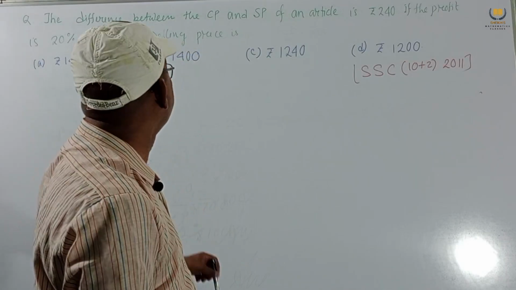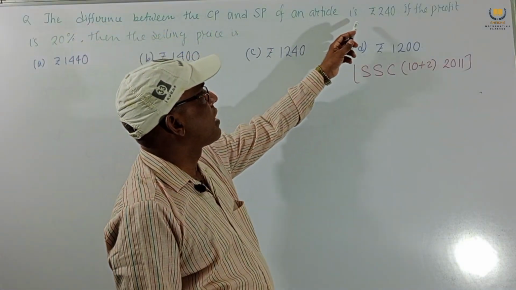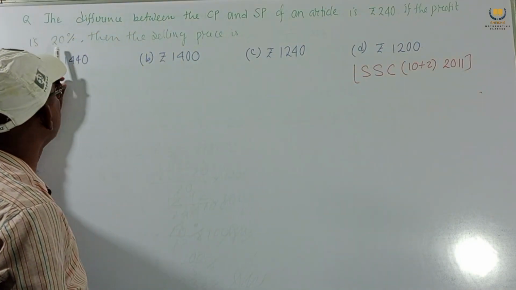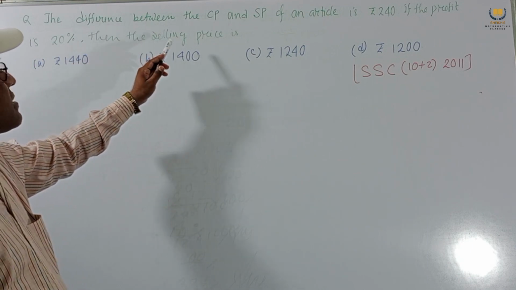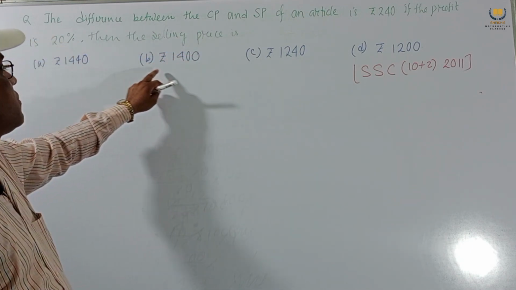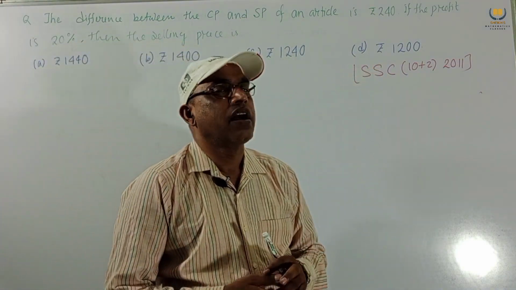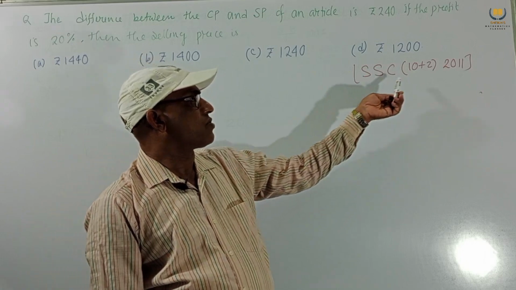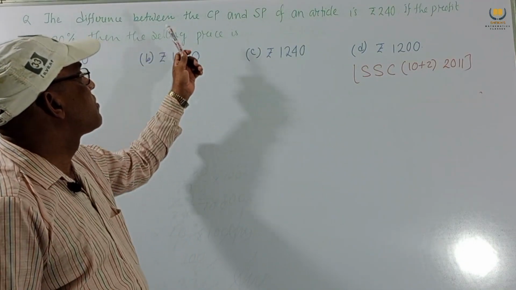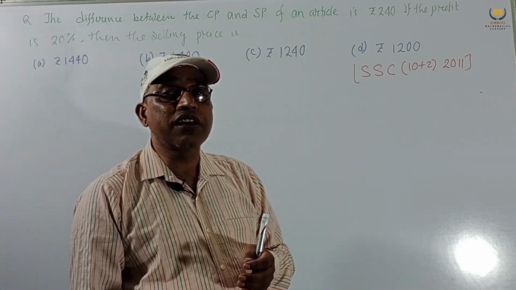Consider another problem. The difference between the CP and SP of an article is 240. If the profit is 20%, then the selling price is 1440, 1400, 1240, 1200. It was set in SSC 10+2 2011. Here the difference between CP and SP is given, but which one do we write first?